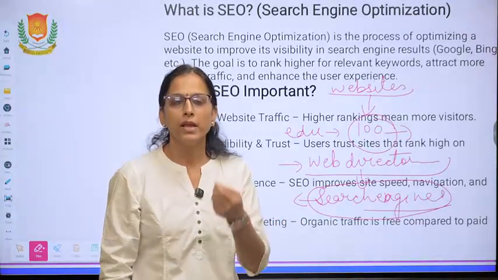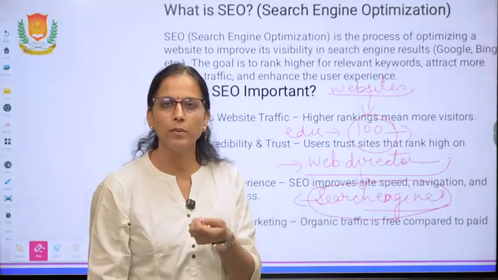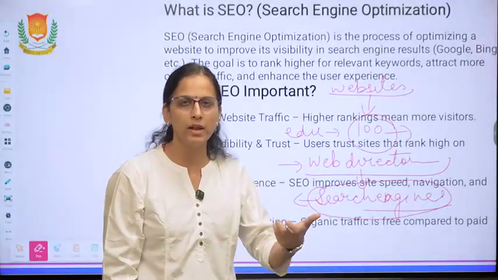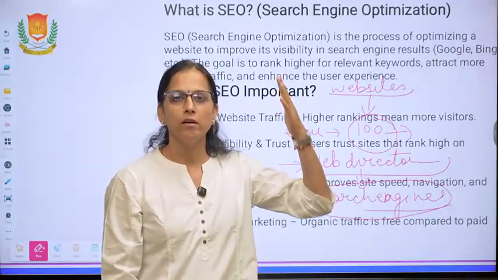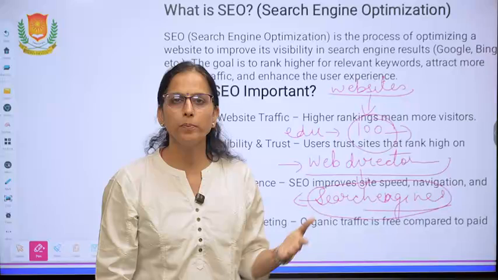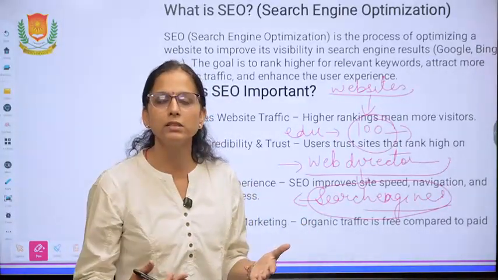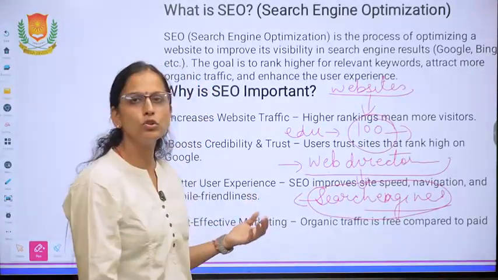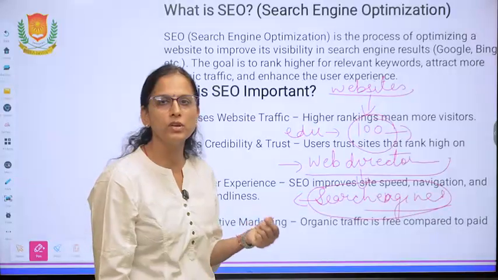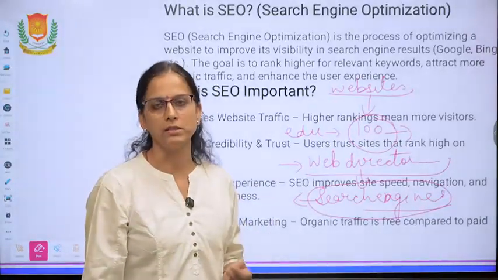So they need some keywords and some specific brief information through which your website comes in the top 5, top 10, to increase the ranking. So basically the use of search engine optimization is to increase the ranking of your websites.